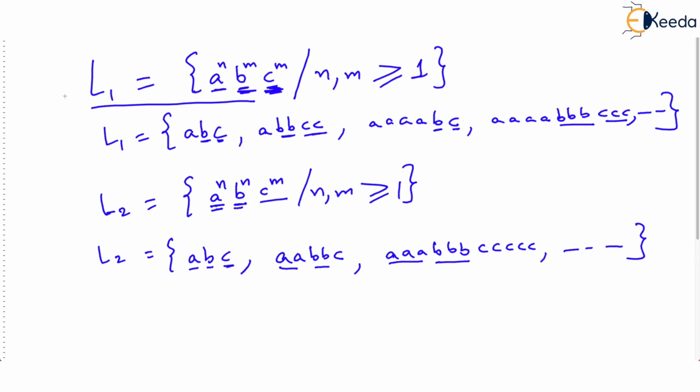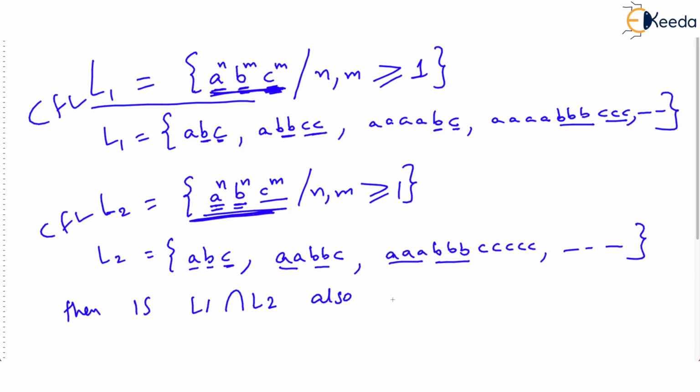Now the question is, if this is a CFL and if this is a CFL, of course, we can develop a push down automata for this and we can develop a push down automata for this. Both are context free languages. Then is L1 intersection L2 also a CFL? The answer is no. Why?